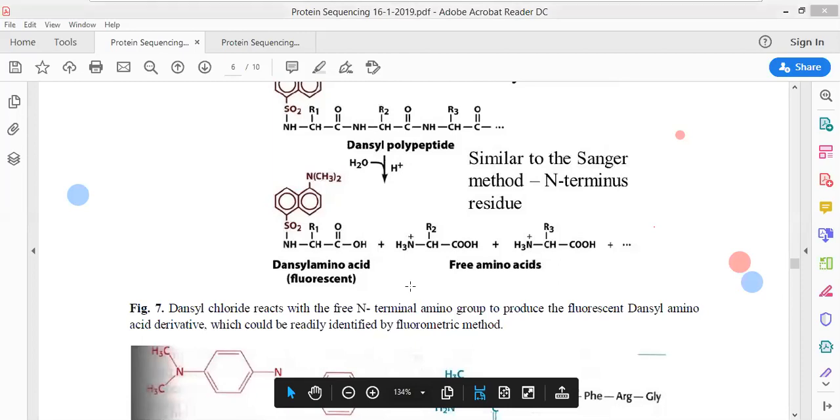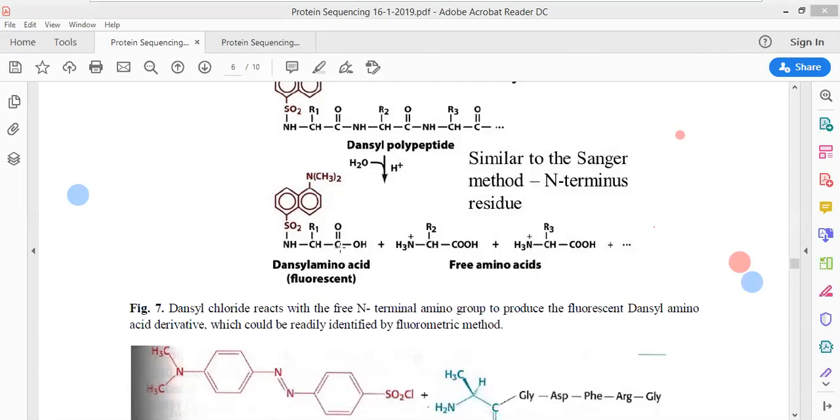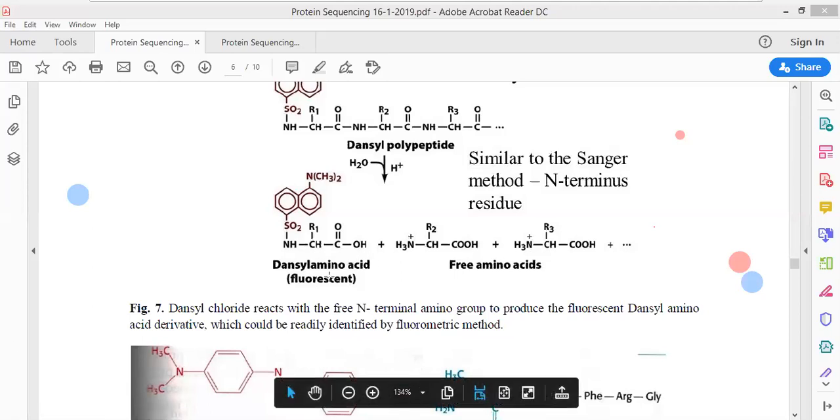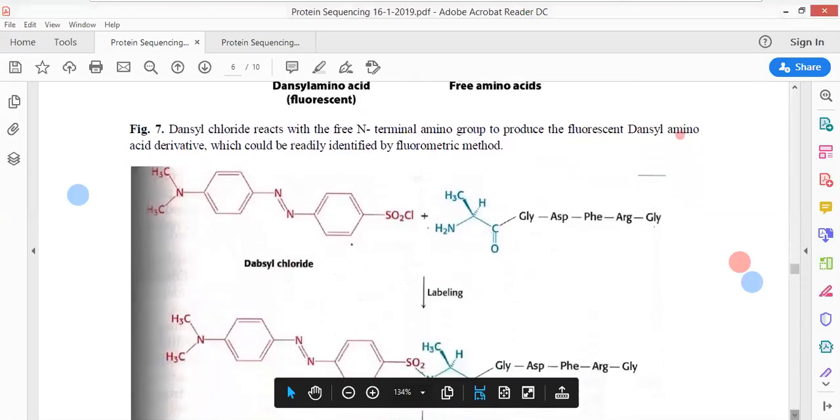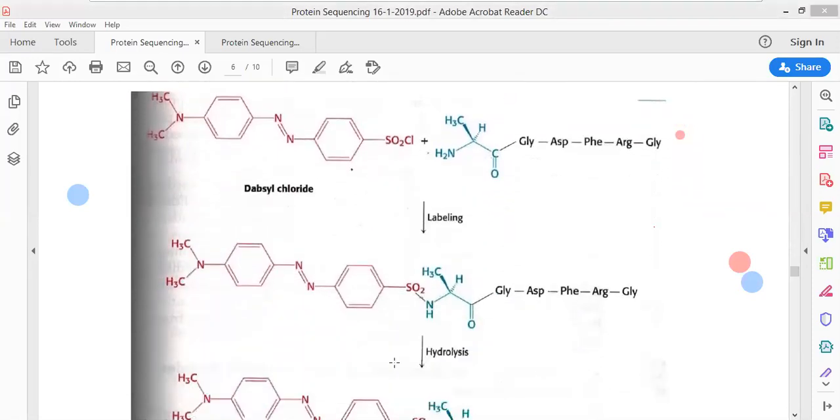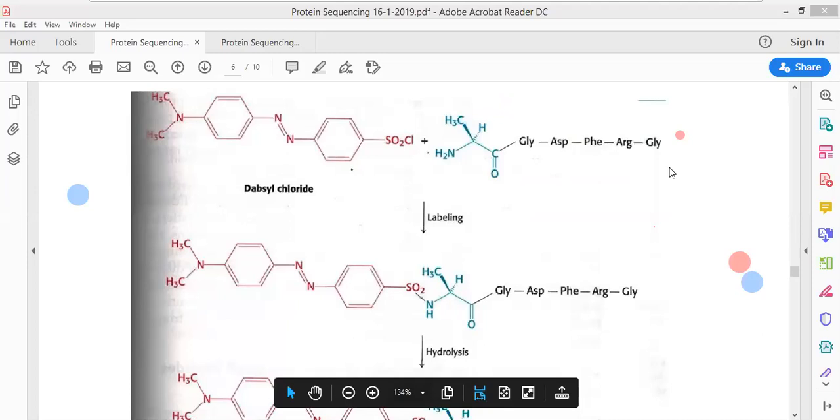Once the dansyl polypeptide has been produced, then the other amino acids get freed. The other amino acids can be effectively freed, so the entire protein is destroyed because of this particular method. Another method which has been used is referred to as the dabsyl chloride method. Now, what is this dabsyl chloride method? Dabsyl chloride is another derivative equivalent to the first one, that is referred to as dansyl chloride.